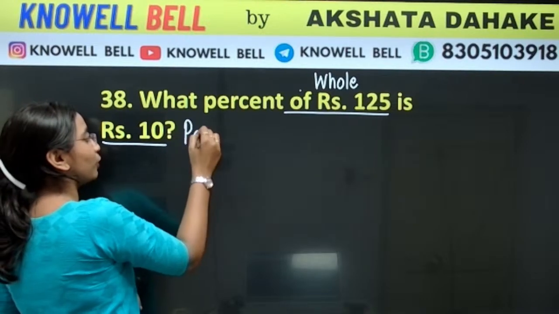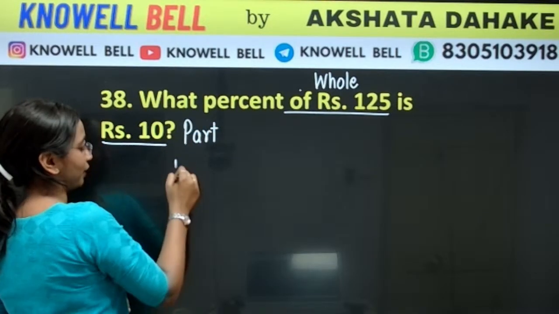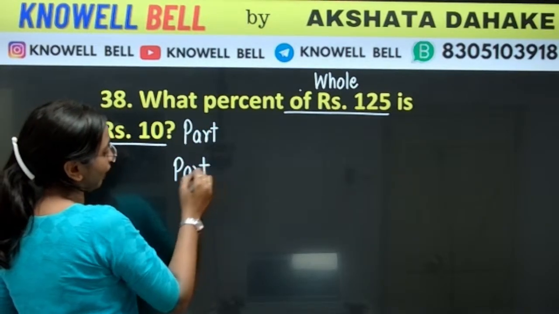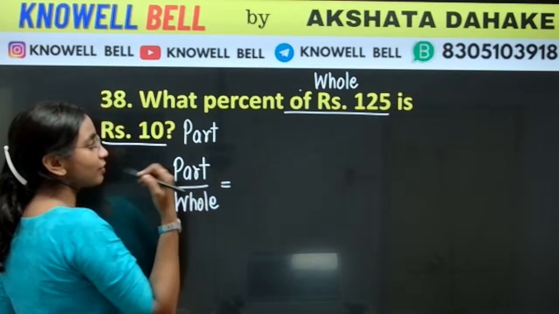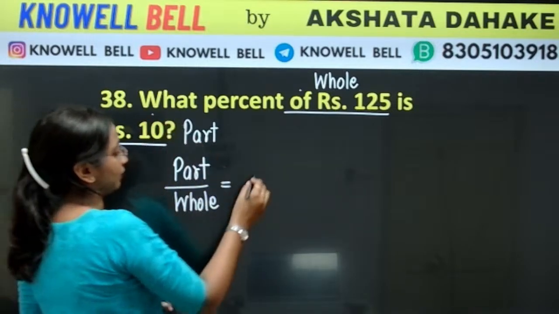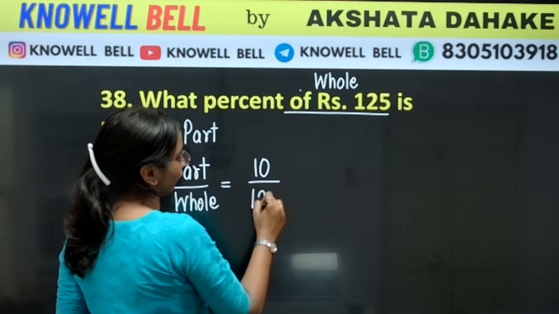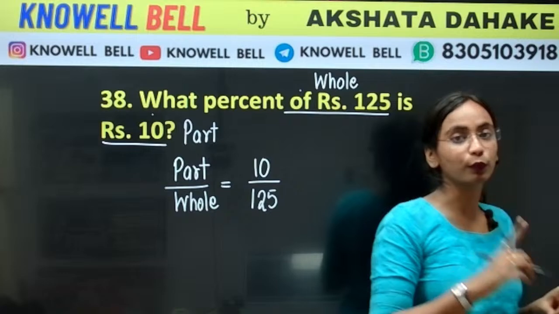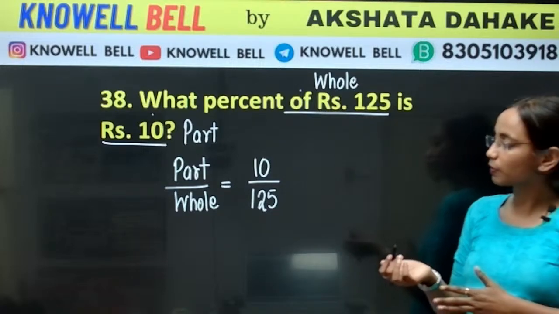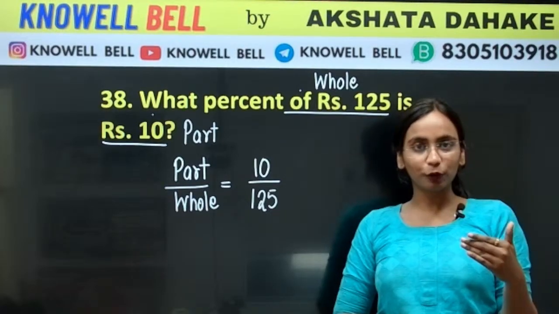Is was given. तो ये क्या indicate करता है? This is part. Fraction होता है part upon whole. Numerator upon denominator. What is the value of part? Part is 10. What is the value of whole? 125. This is the fraction. हमको क्या करना है? We have to convert this fraction into percent.